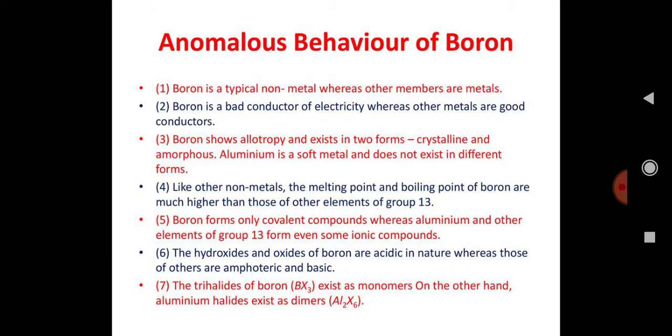In case of electrical conductivity, all the other elements act as good conductors, but boron does not exhibit high conductivity. It is a bad conductor, and sometimes acts as an insulator also. In case of allotropy, boron exhibits allotropy and exists in different forms. One is the crystalline form and another is the amorphous form. But aluminum does not exhibit allotropy. Aluminum is available in the form of aluminum oxide as well as some other compounds.